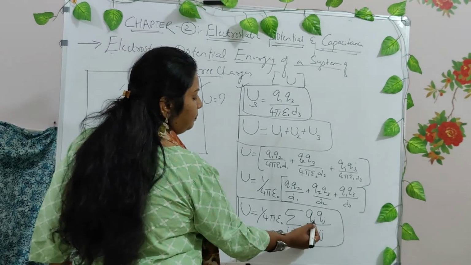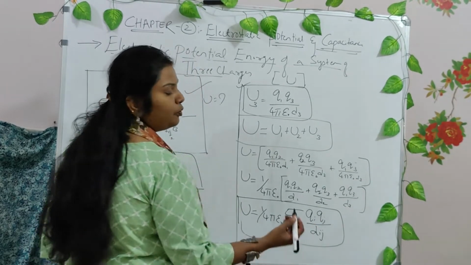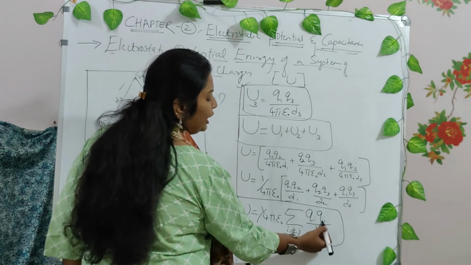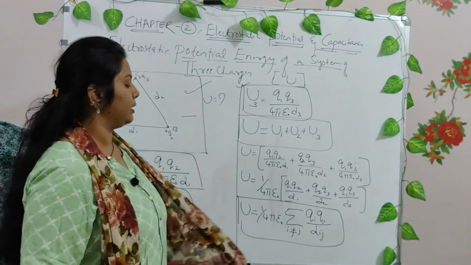If at all it is 1, it is 2, then it is 1 and 2, the distance between 1 and 2. If i and j values are 2 and 3, say for Q2 and Q3 charge, then the distance between 2 and 3, right? It is written like this.